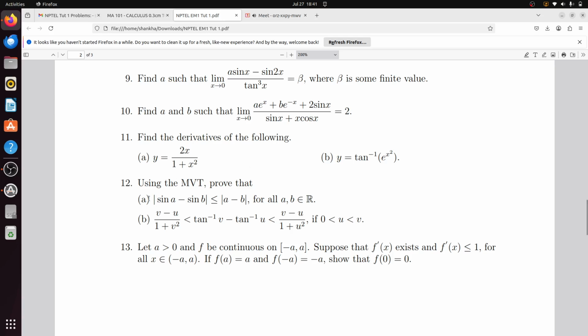So here you need to just identify your f. Your f of x is sin x. So modulus of sin A minus sin B divided by A minus B will be less than F prime C. Now your f x is sin x, so your f prime x will be cos x. And for any x, cos x is less than or equal to 1.